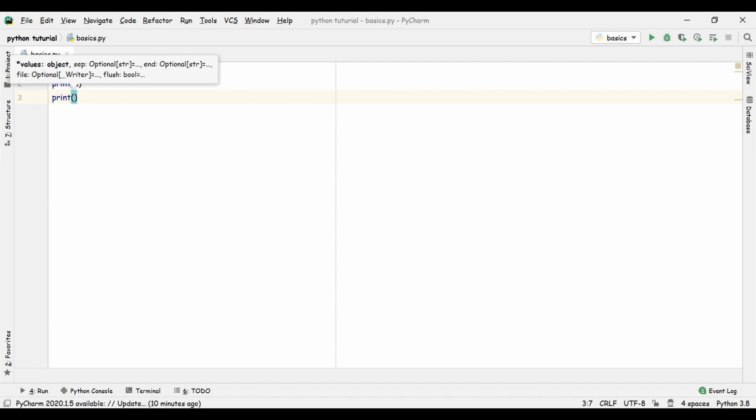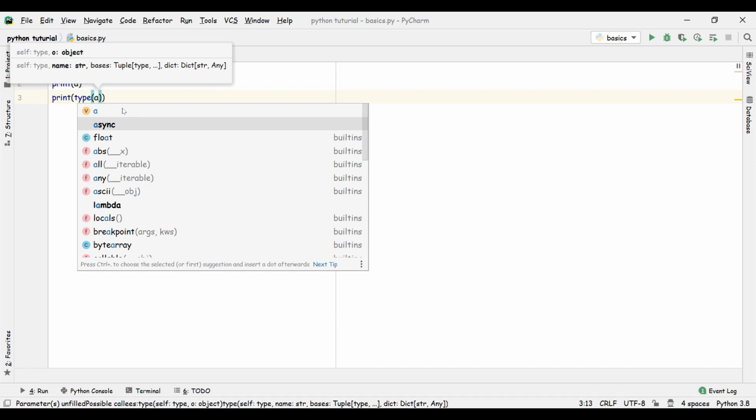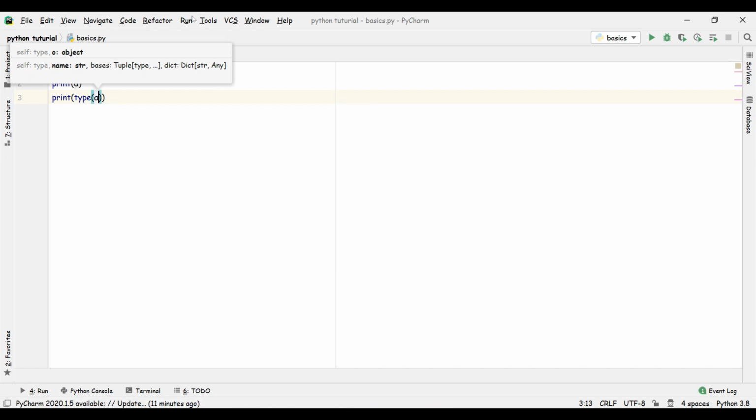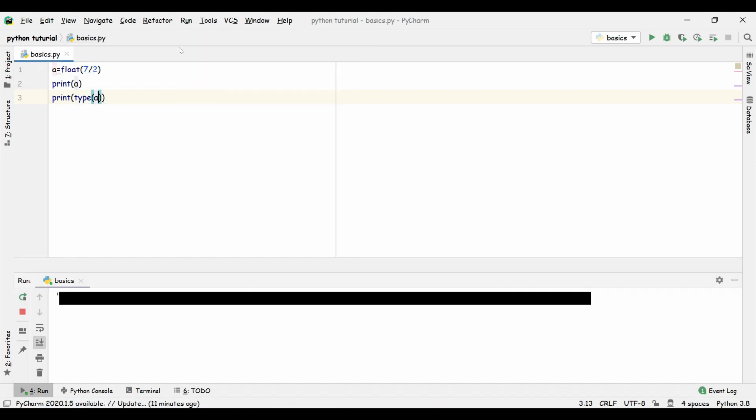Type. So we have a class in Python, which is type. What it does is it basically tells us the type of variable storing the value. So here we'll go with a. Here is a variable, so we'll run the code again, and we got the answer: class float.